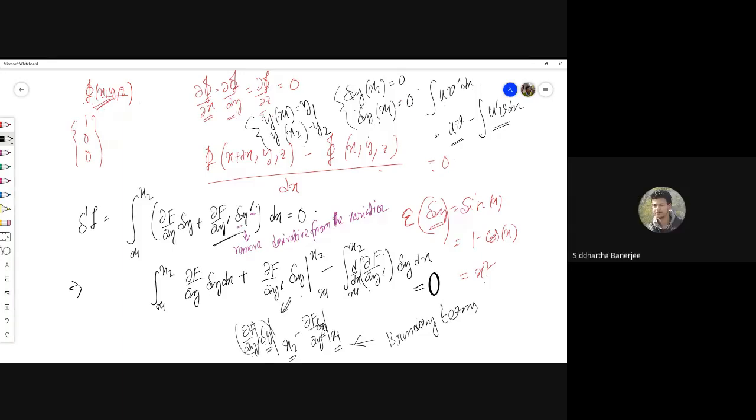Both the terms are zeros, which means this entire term is 0. So the boundary term doesn't survive at all. All that survives is those integrations.